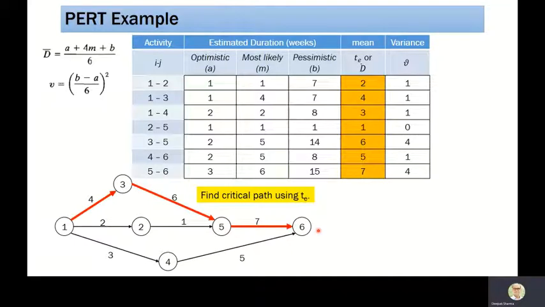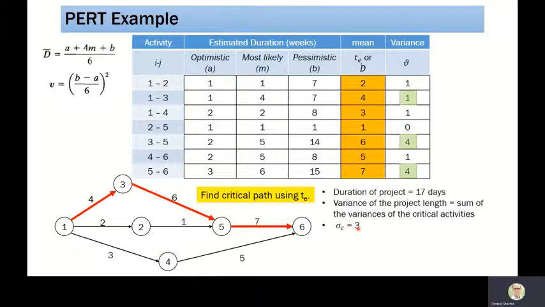Once the critical path is ready, we can find the variance. The variance of this network will be the variance of the critical activities. As I have not shown the calculation, the duration of this project should be 17. You calculate and make sure that you are getting 17.